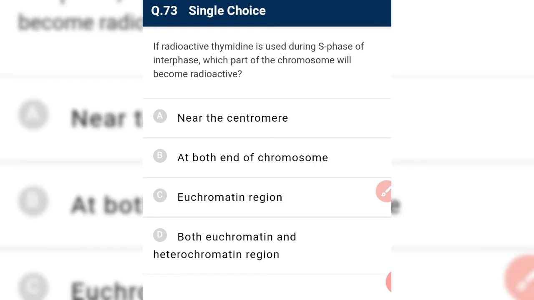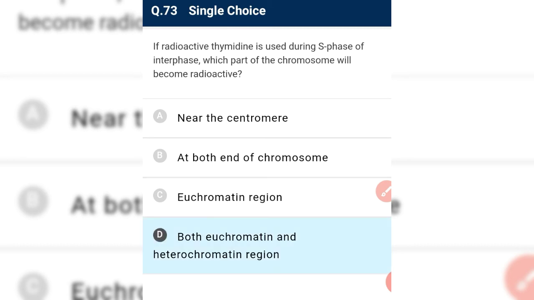If radioactive thymidine is used during S phase of the interphase, which part of the chromosome will become radioactive? See, in the initial S phase we have euchromatin, that is replication of euchromatin takes place in the initial stage of the S phase, and at the later stage of the S phase we have replication of heterochromatin.